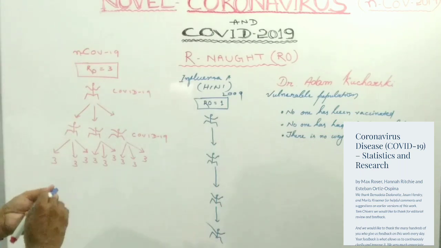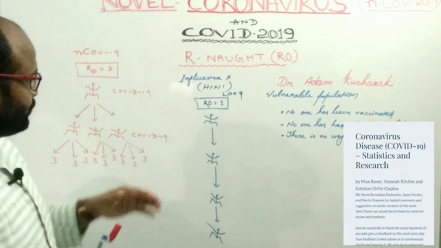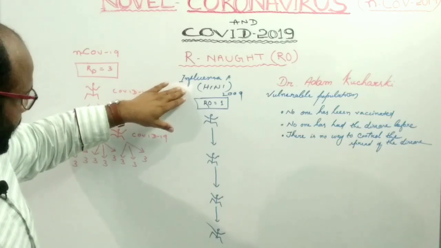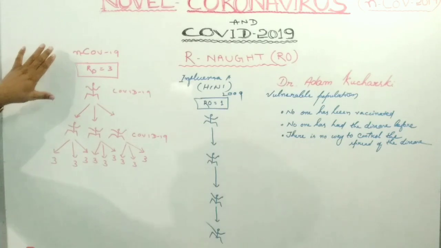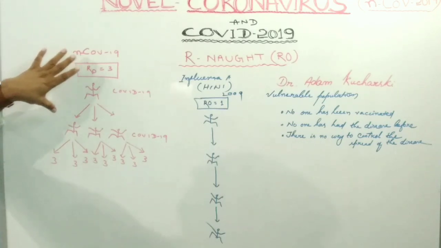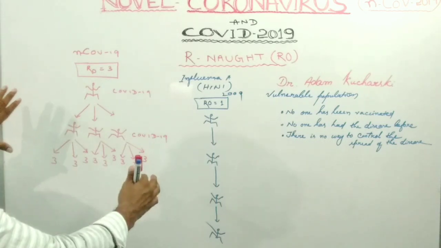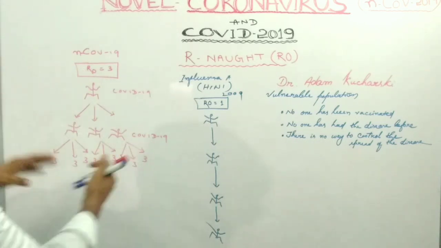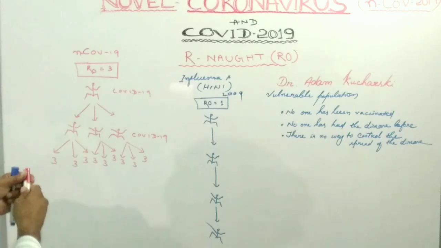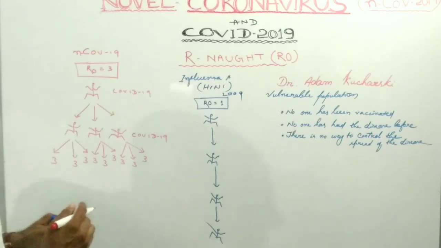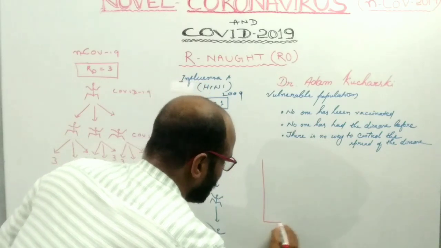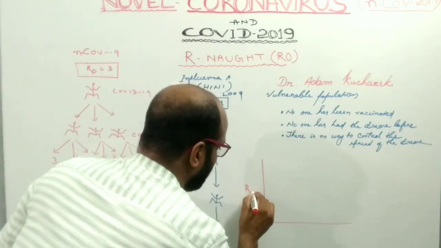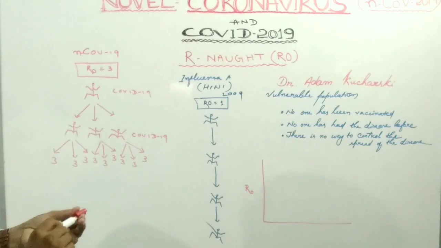It means that the spreadability of influenza A is stable, but the spreadability or contagious behavior of novel coronavirus is exponential. So exponentially it increased, it transmitted in the population. If you draw the graph, suppose that this is the R value.